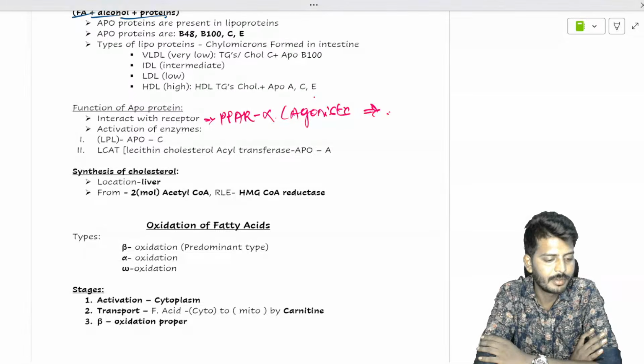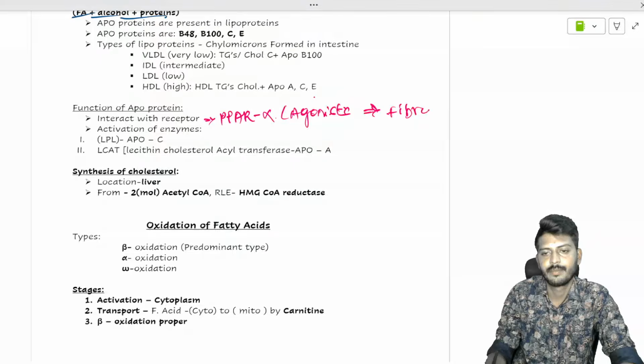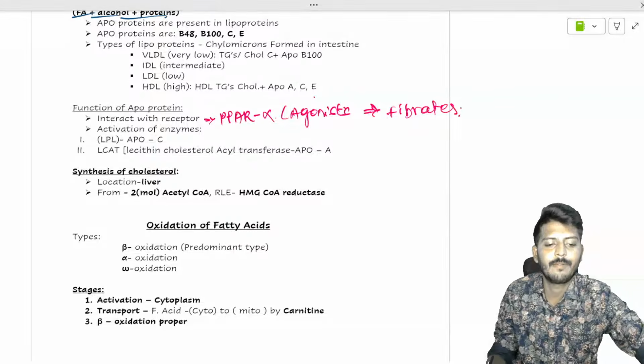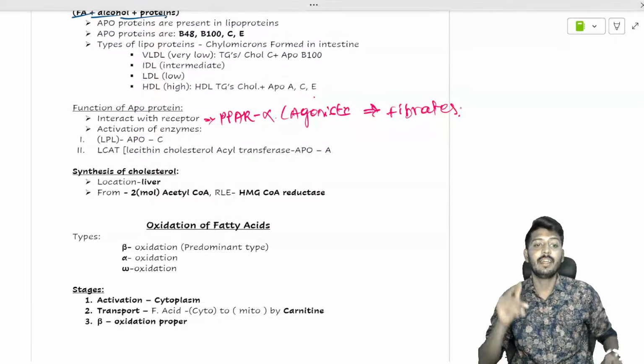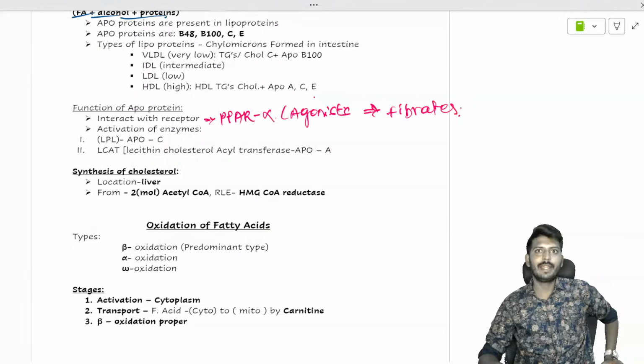So there you are, fibrates. Fibrates are PPAR alpha agonists. Fenofibrate, clofibrate, gemfibrozil, all of them are what?